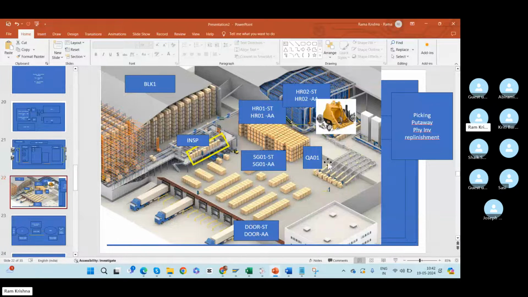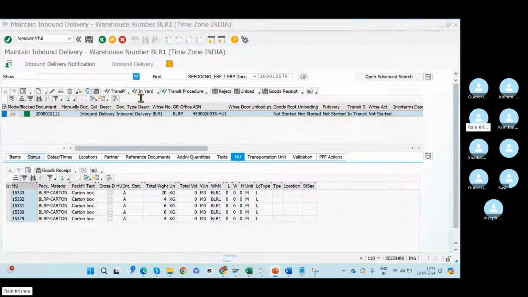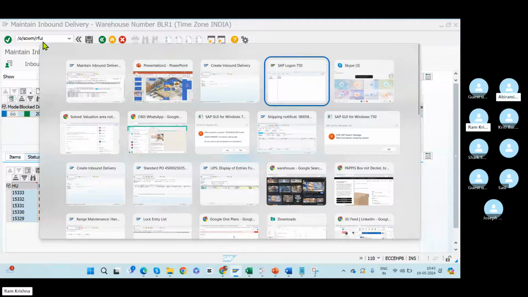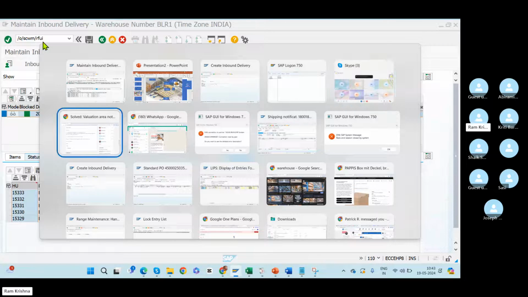All these operators in the shop floor, they don't have any systems. They don't have any SAP systems. In their hands, there will be only RF guns. If you see a forklift driver, manual operator, any operators, they will have only RF guns. I don't know if you have seen RF guns previously or not.